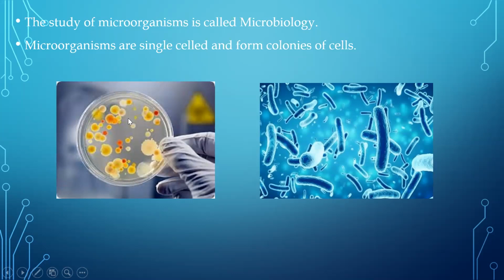Each of these colonies is different from one another. Suppose this is a red colony and this is a yellow colony. The bacteria in these colonies are also different, which is why they form different colonies with different colors, and that again depends upon the media. You have specific media that allow the growth of specific microorganisms, but they will again form colonies. Anyway, the concept is that microorganisms are usually single celled, but they stay in colonies. This picture is a graphic representation. You can see single organisms here, but they are all staying together, so they form a colony.